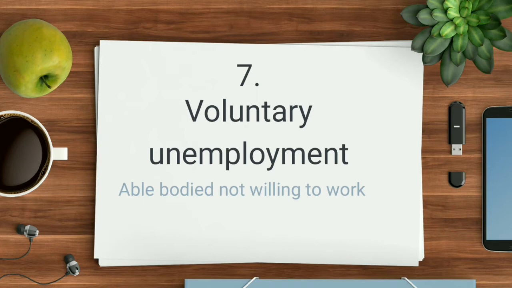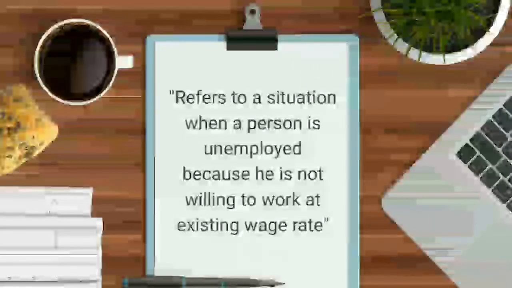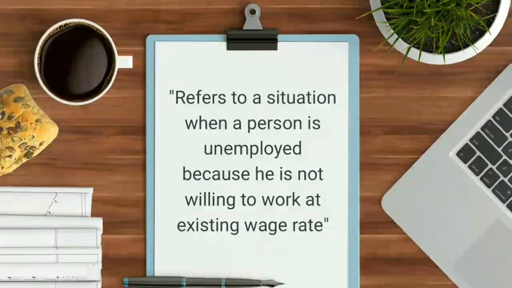Willingly he is unemployed. Okay, if we see the proper definition as per the chapter, it refers to a situation when a person is unemployed because he is not willing to work at the existing wage rate. You are going to write the definition exactly as given in the book.